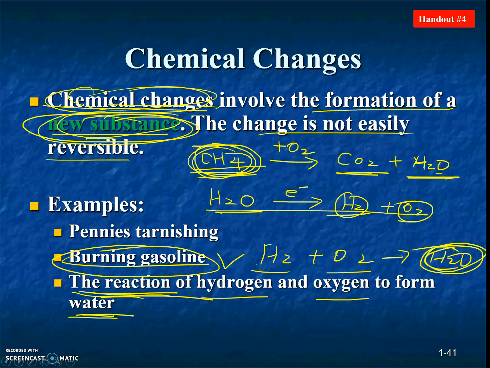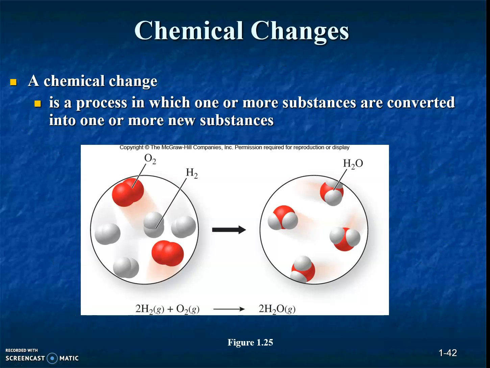Okay? We can also use an image to represent the process. Look at this image. We have oxygen gas and hydrogen gas, but after the reaction we only have water, H2O.